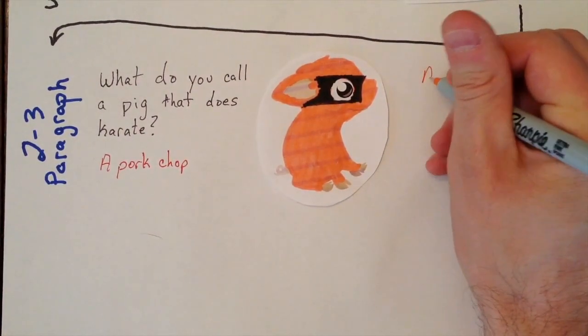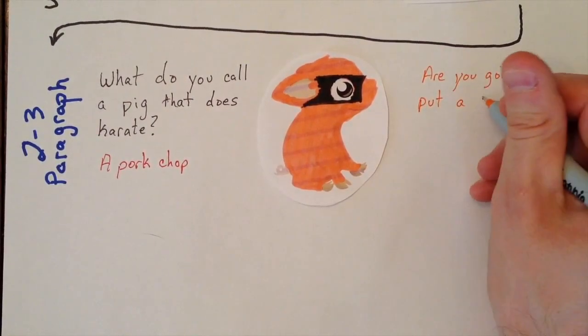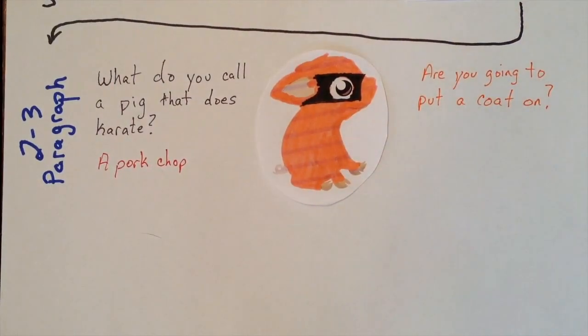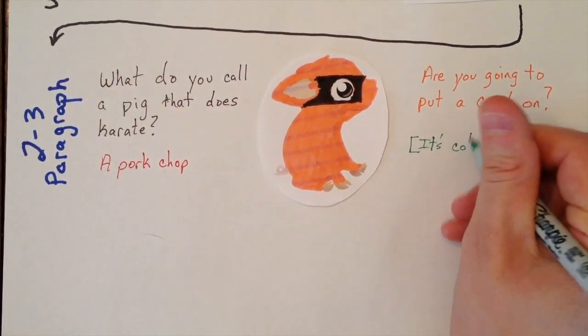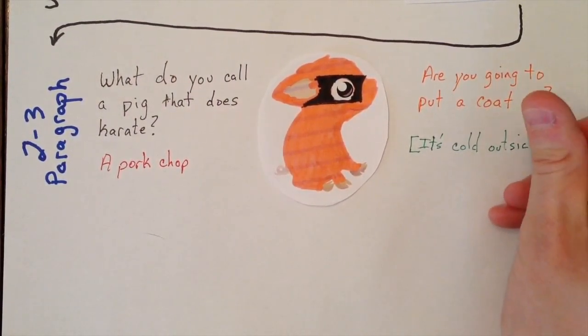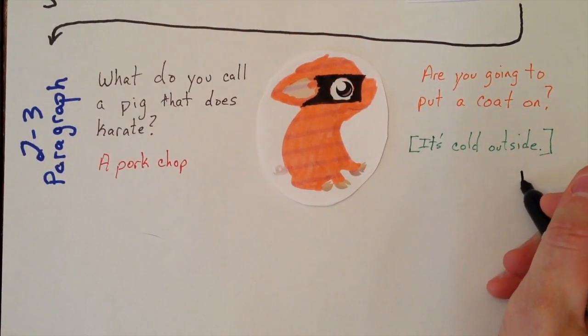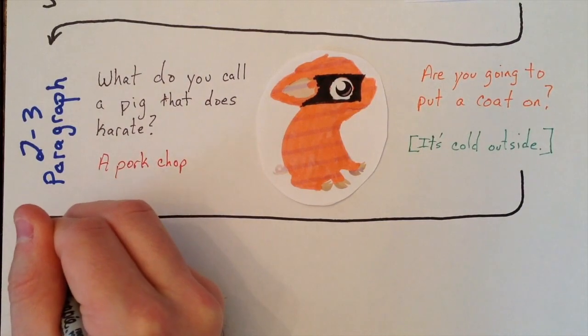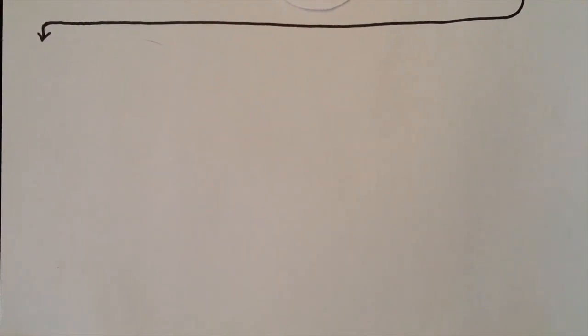Children in this phase can also draw direct logical inferences from a statement. For example, if you asked, are you putting a coat on? They could infer that it was cold outside. This is also the time that we start diving into fables, because fables are usually about a paragraph in length and have an obvious, sometimes explicit message. This helps students transfer into our next phase.